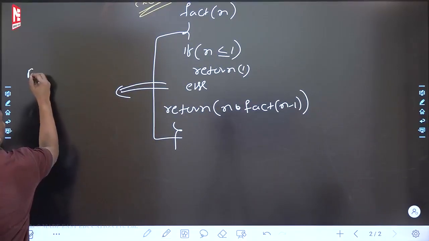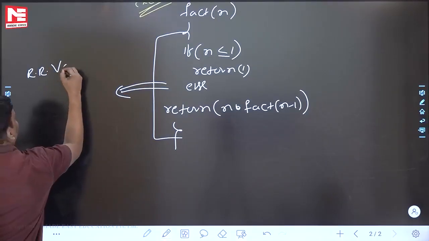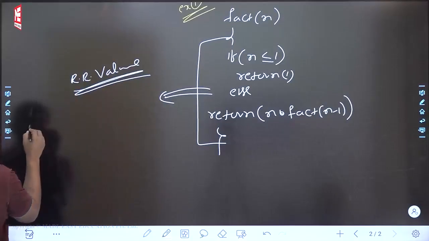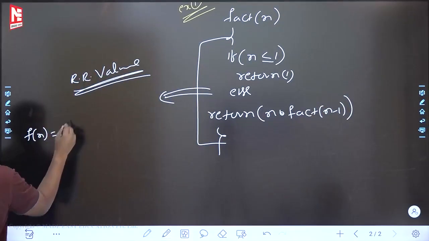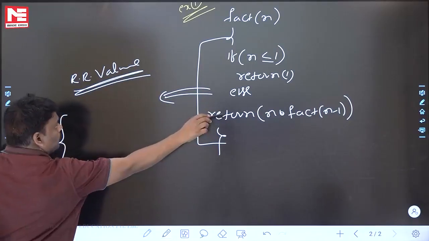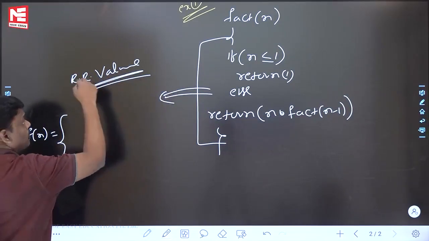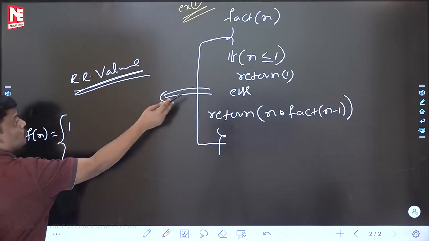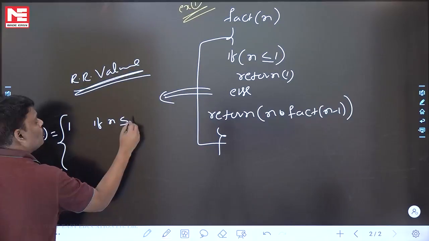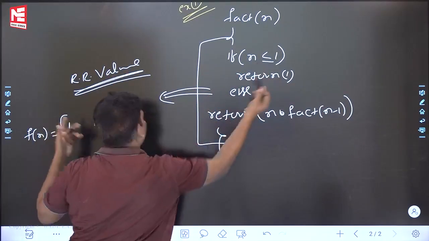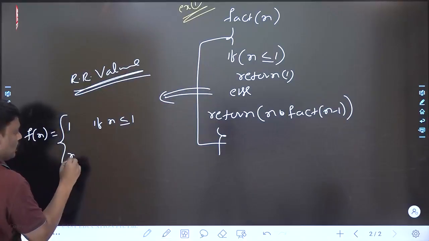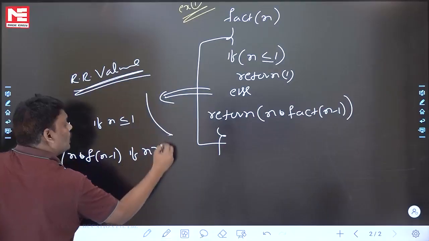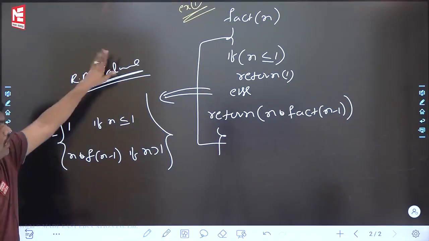See this one, recurrence relation for value. Value means same thing, as it is you write. Factorial of n is equal to, same thing you know very well. To this recursive program, recurrence relation I am writing for value. Value means as it is. The answer is 1, return 1, if n is less than or equal to 1. Otherwise, you write n into f of n minus 1, if n is greater than 1. This is for value.